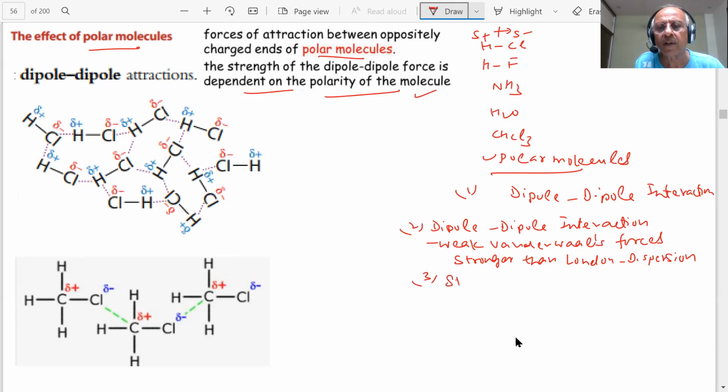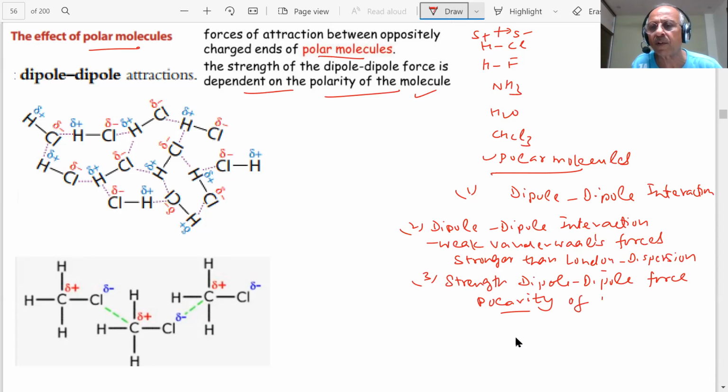Third point, strength of dipole-dipole force will depend on what? It will depend on the polarity of the molecule. The more polar the molecule, the more will be the strength of the dipole interaction. Noted? Did you note it, students?